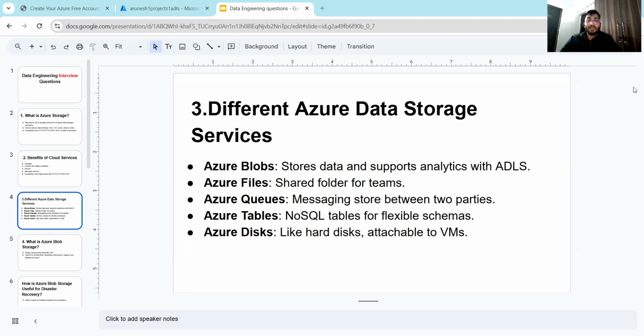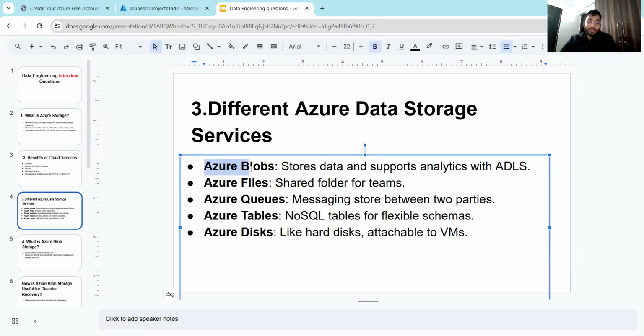There are different services provided by Azure Data Storage, and every service has a different utility. Now let's understand what I mean by that. First is Azure Blobs. Azure Blobs are a kind of service which provides storage for data. Basically, it stores data and supports analytics with ADLS.